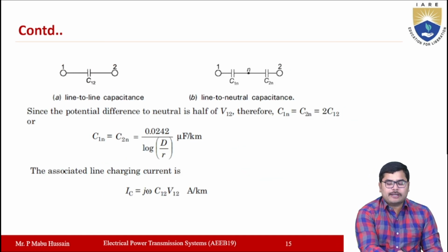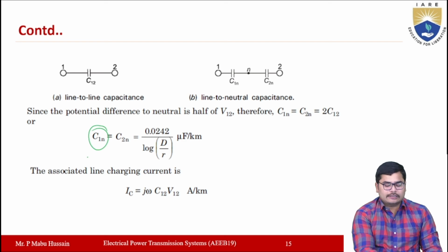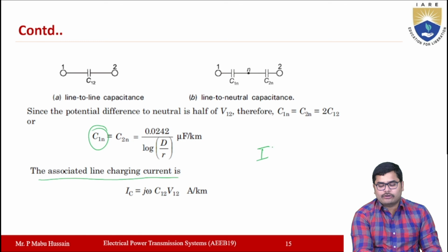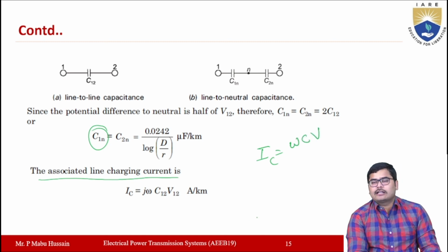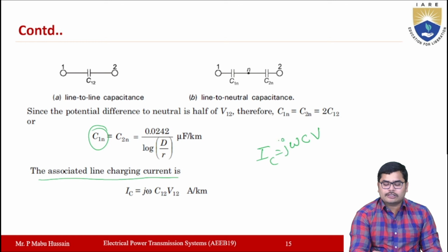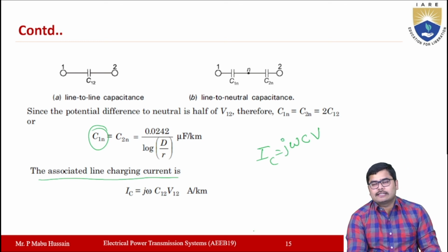Once the capacitance value is calculated, the associated charging current I is equal to omega C into applied voltage. This is a capacitive charging current, and it leads the applied voltage by 90 degrees. So it is a complex term which is represented with j, where j is 1 at an angle of 90 degrees.